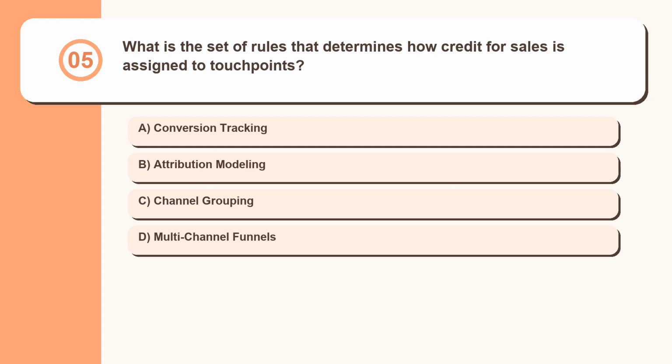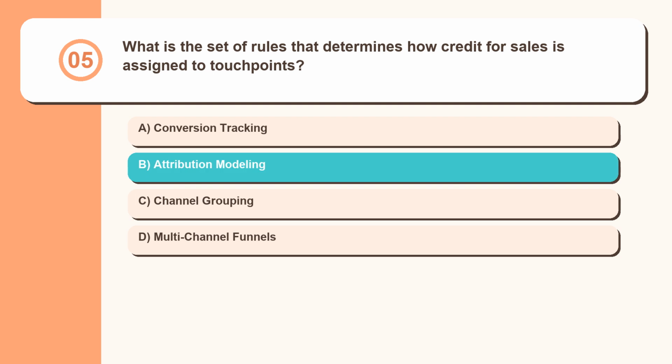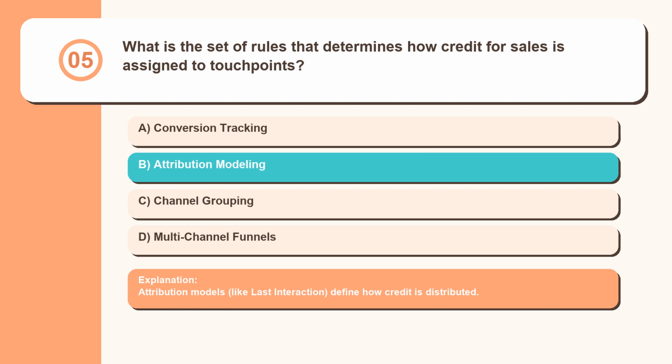Question 5. What is the set of rules that determines how credit for sales is assigned to touchpoints? Conversion tracking, attribution modeling, channel grouping, multi-channel funnels. Attribution models, like last interaction, define how credit is distributed.